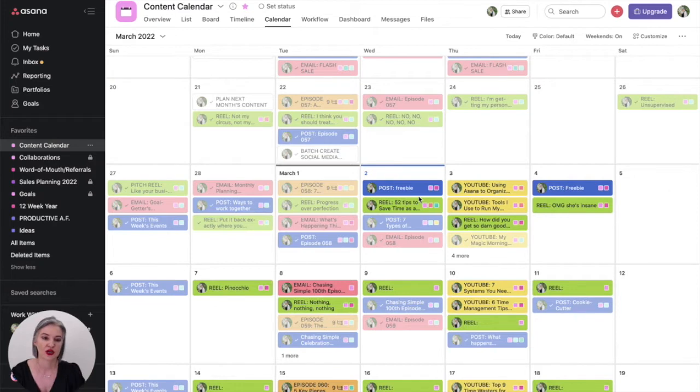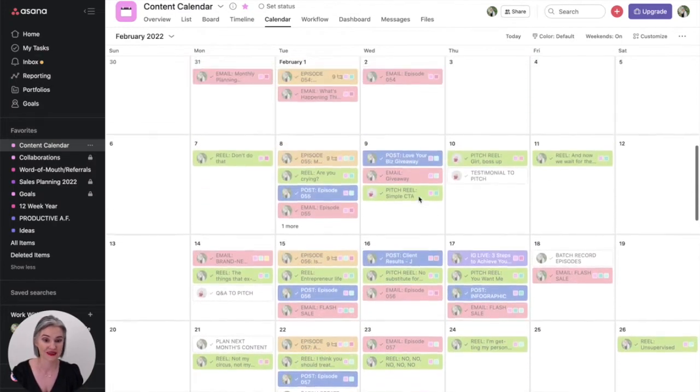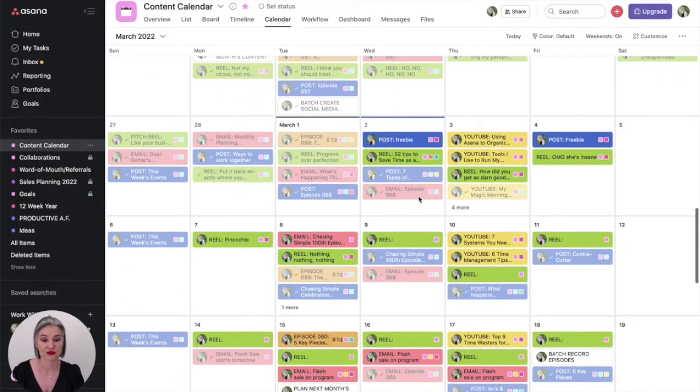And so by seeing it like this, I can very easily see what I've done in the past, what I want to continue to do as I'm moving forward, and what I still have left to create. So seeing it on a calendar view is really, really helpful.